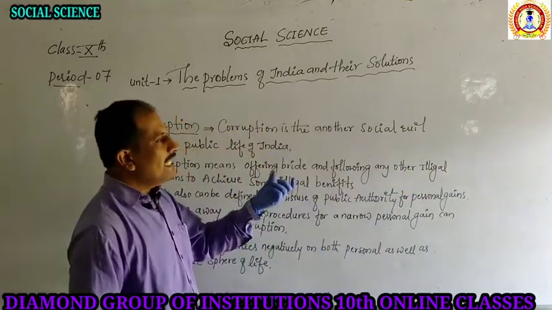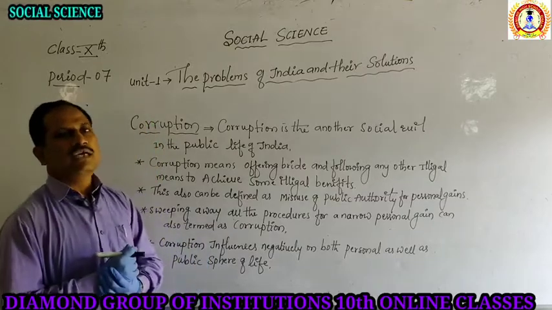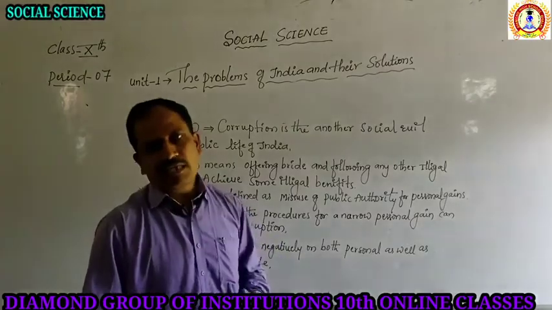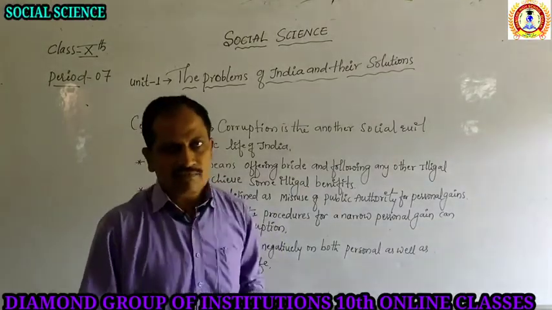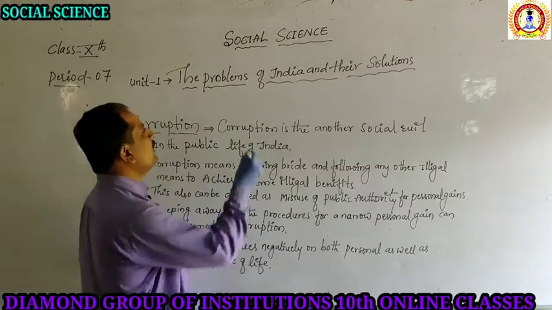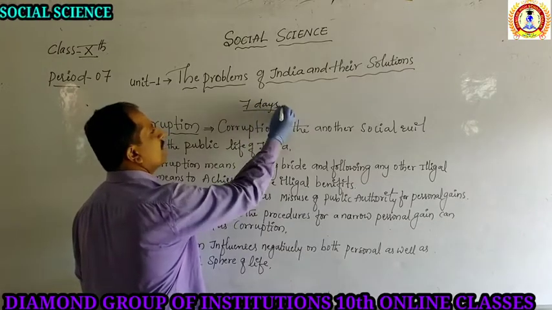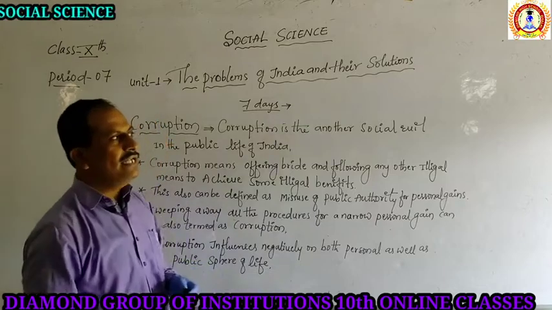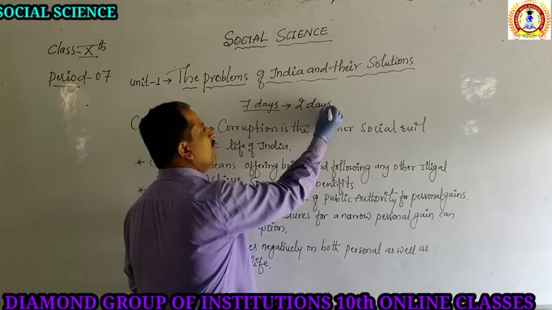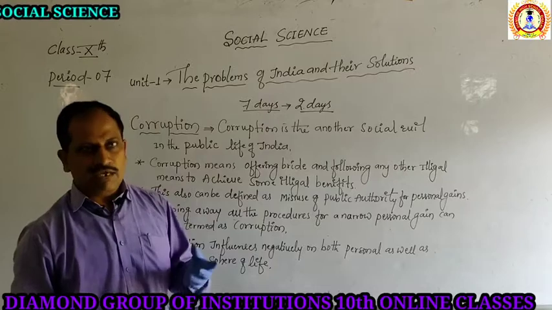So this illegal way of benefiting oneself is going to be called corruption. Now you may have understood. Take the example of any certificate you need from the tahsil or the district office. As per the legal process, you will get the certificate in 7 days. But you need it within 2 days. That time we look for an alternative way.